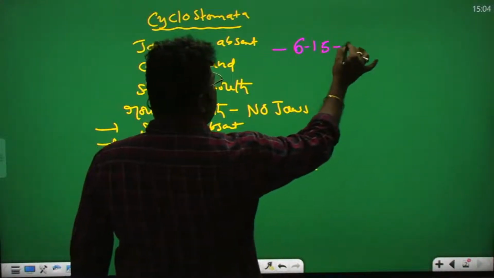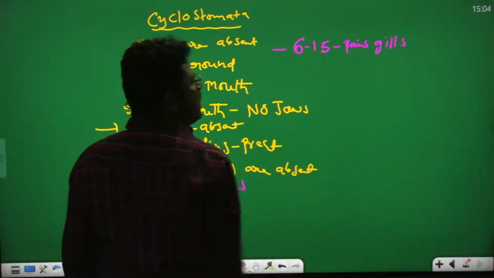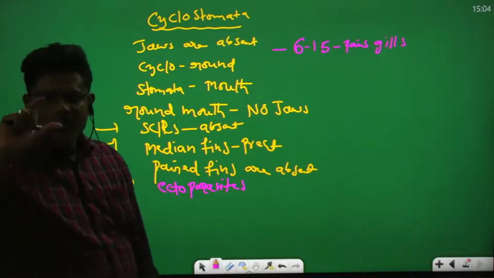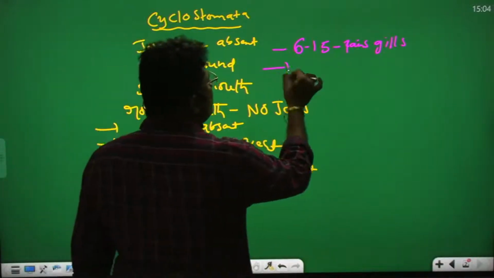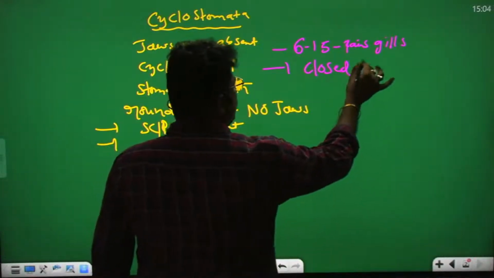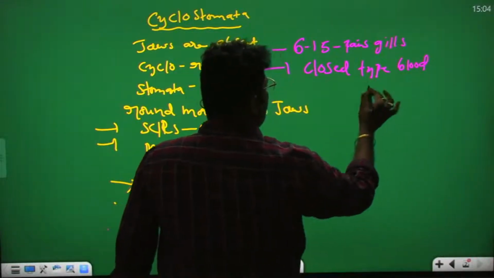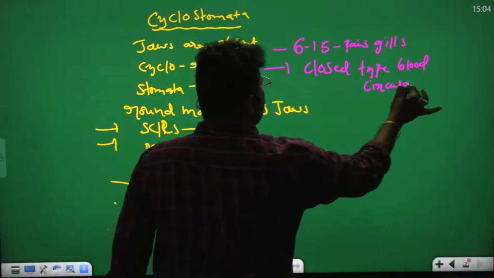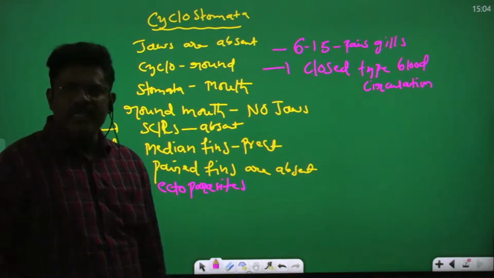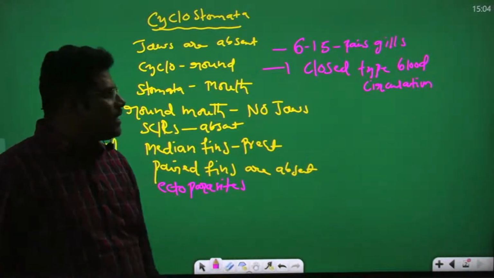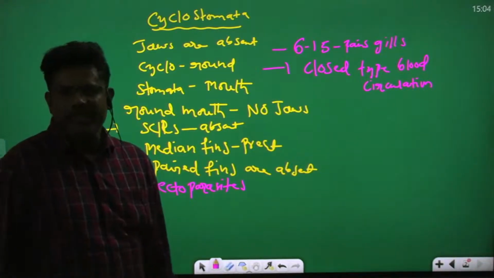6 to 15 pairs of gills are present, useful for respiration. Closed type of blood circulation occurs. Closed type blood circulation means blood flows in the blood vessels. Respiratory organs are gills, 6 to 15 pairs of gills present.